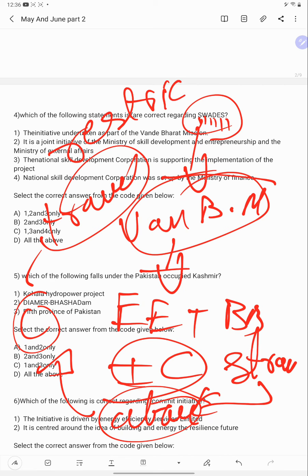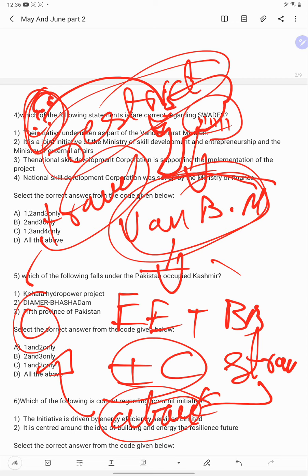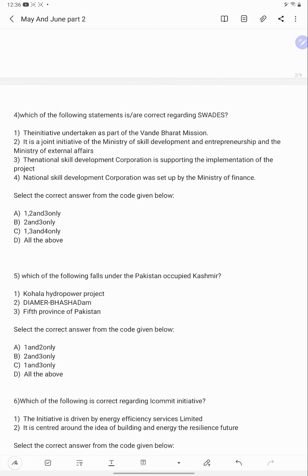Okay, because of travel restrictions, these Indian citizens who are abroad are stuck in those countries. To bring them back to India, they have launched Vande Bharat mission. Under the Vande Bharat mission you will bring them back.